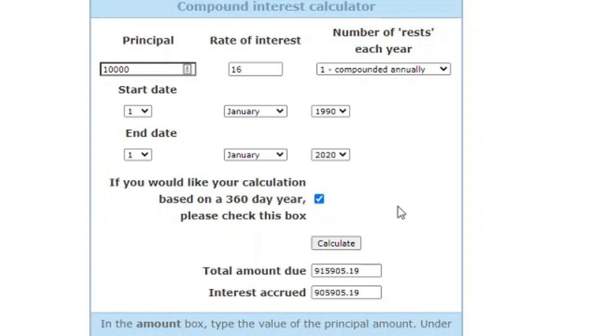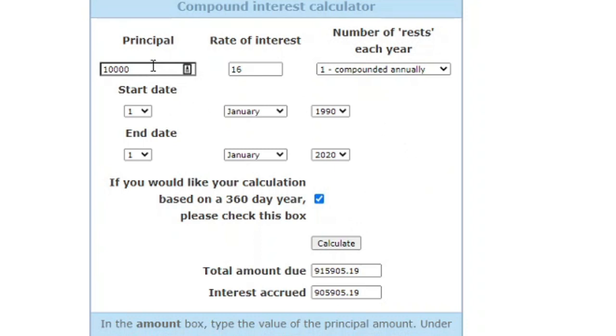Let's say you are like 40 years old and you are calculating 30 years, till you are retired, and you put in 10,000 US dollars with an interest rate of 16% annually, and this is what you're going to make: 915,905.19 US dollars. Of course, if you put in inflation, it depends on whatever instrument or company you invest in, it can affect the inflation. But if you include a little bit of cryptocurrency, you might be able to beat inflation.